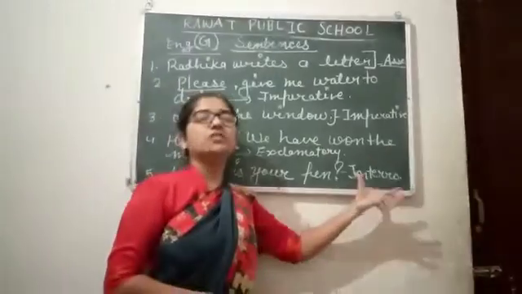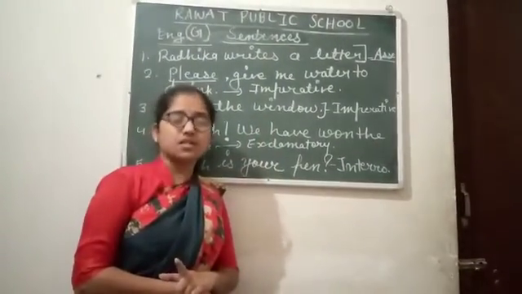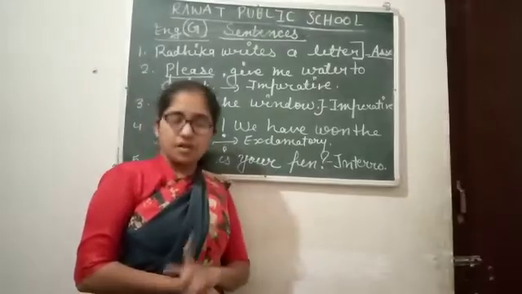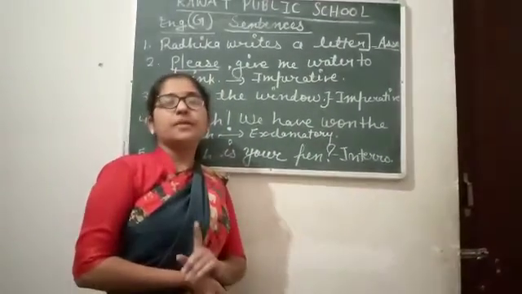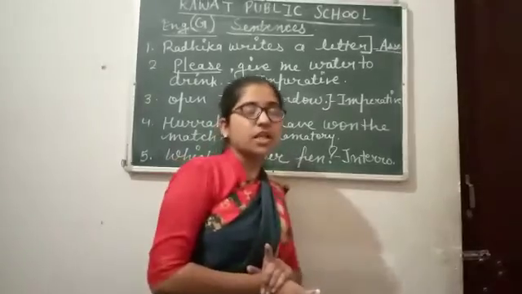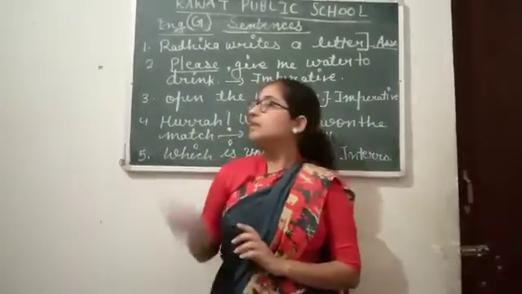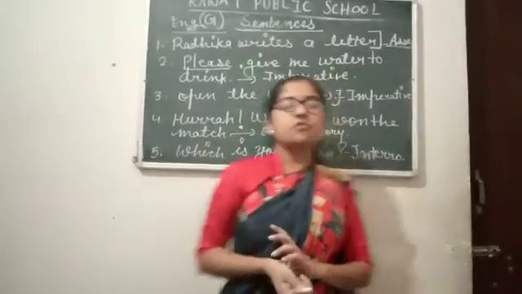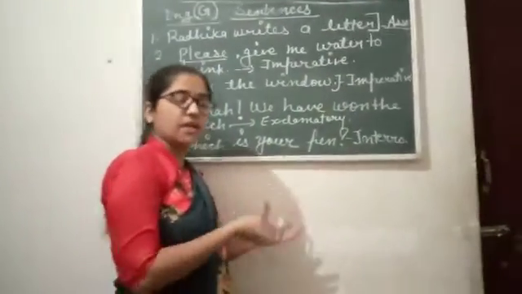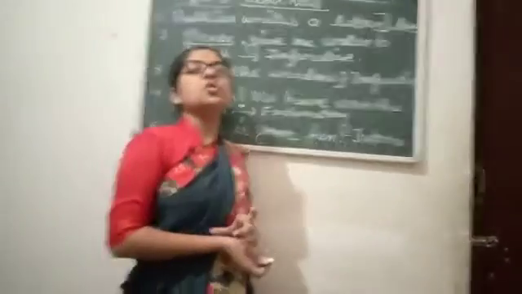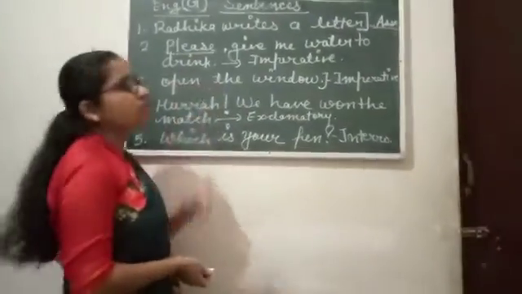So sentence has four kinds: assertive, which we can also call affirmative, imperative, interrogative and exclamatory sentence. What is an assertive sentence? Which may be affirmative or negative, which is only a simple statement. What is imperative?